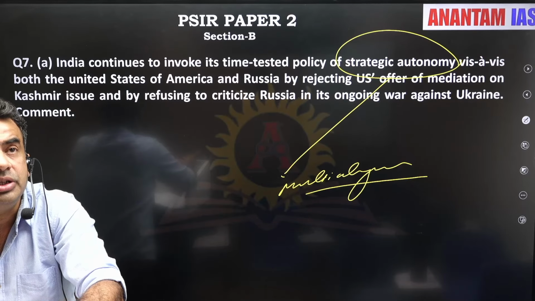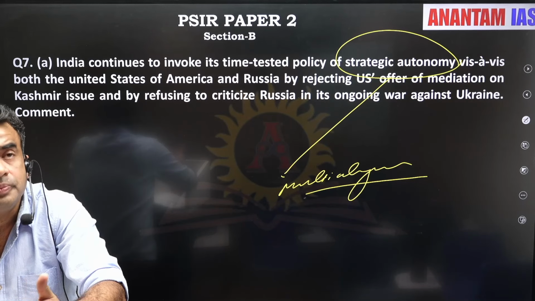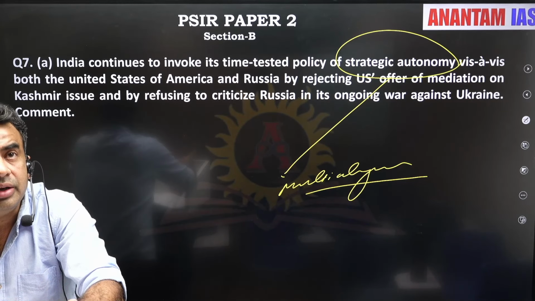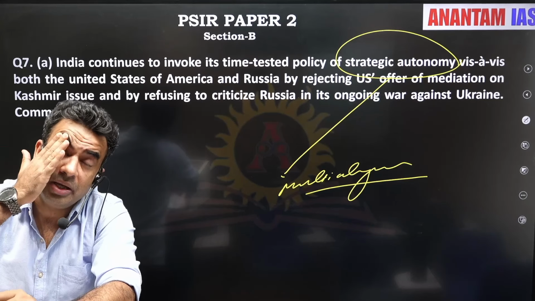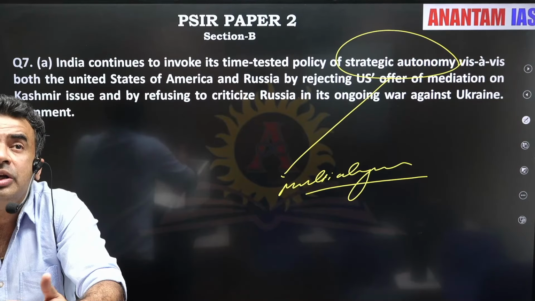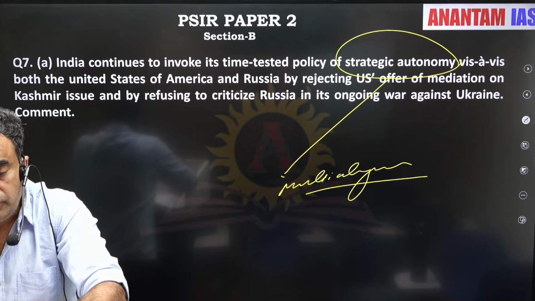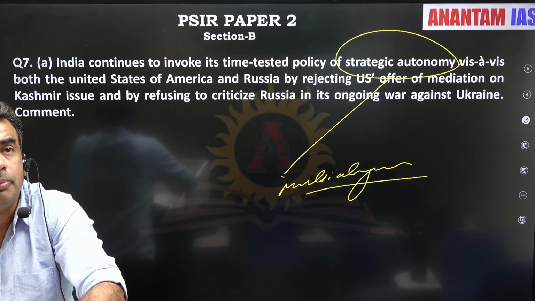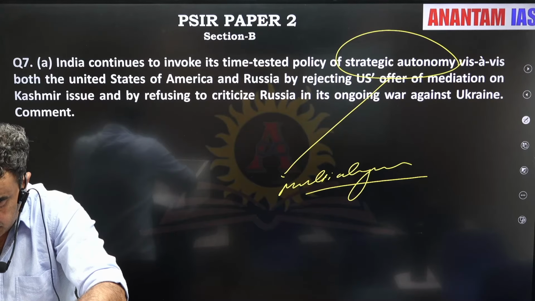If we are with the G7, we are with NAM too, right? So all this clearly reflects that India gives importance to its strategic autonomy. So right now we are not pursuing non-alignment. What we are pursuing is issue-based alignment. Okay. So this is the policy we are pursuing right now, that is issue-based alignment. Tick.